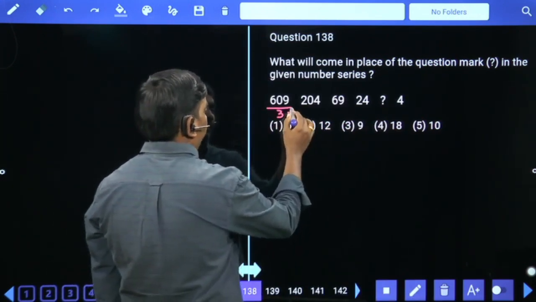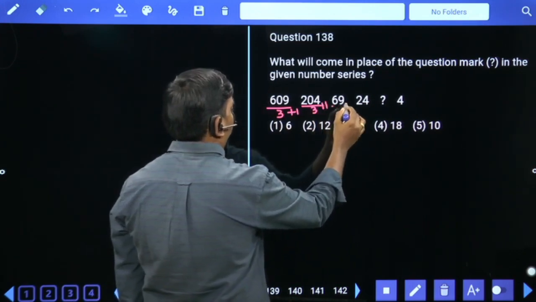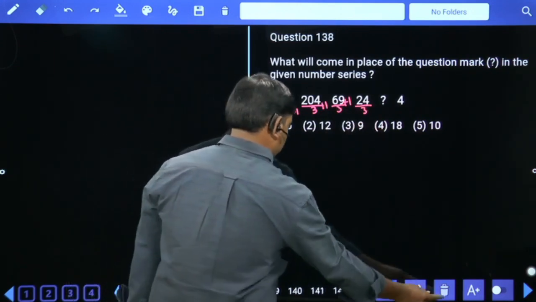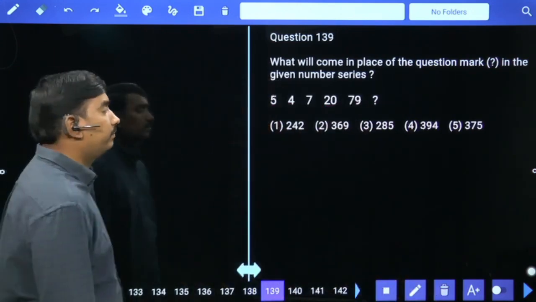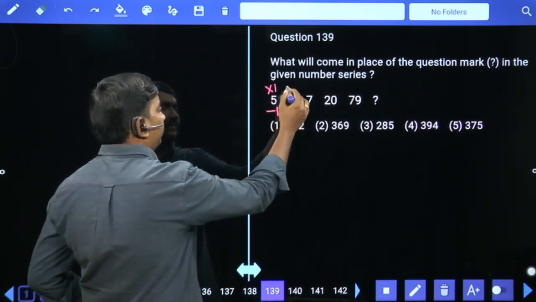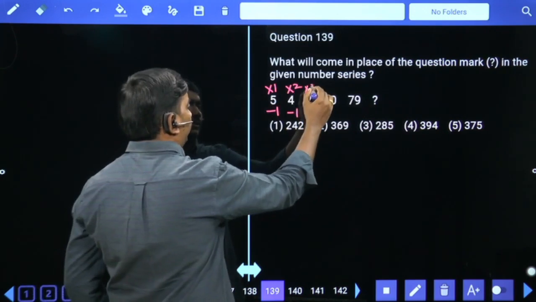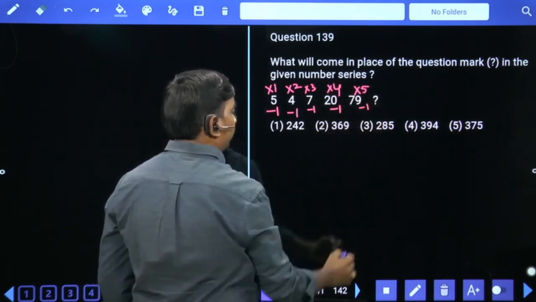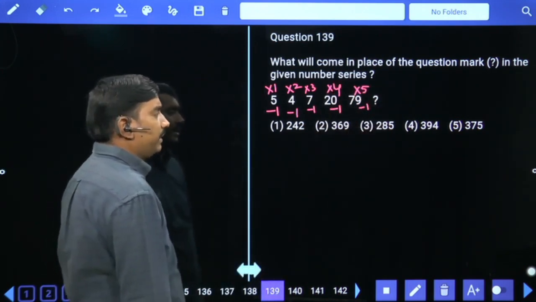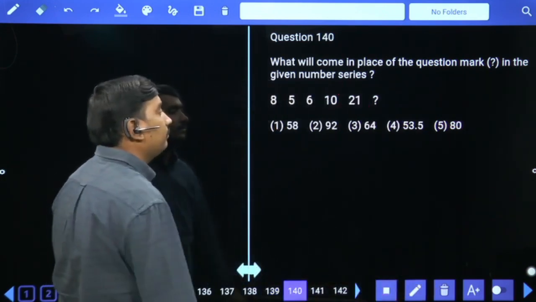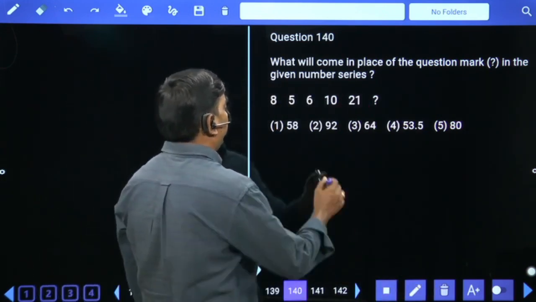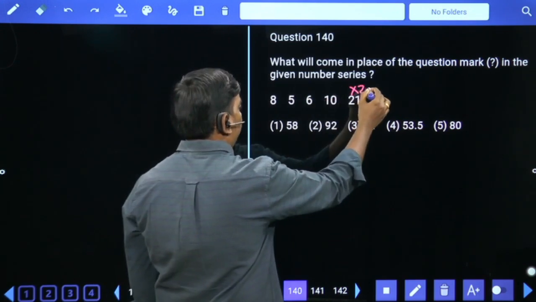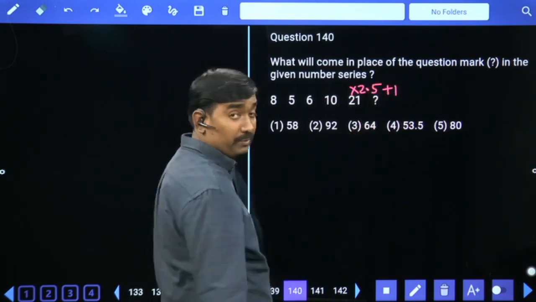By 3 plus 1, by 3 plus 1, by 3 plus 1. 24 by 3 means 8, plus 1 means 9 will come. Into 1 minus 1, into 2 minus 1, into 3 minus 1, into 4 minus 1, into 5 minus 1. 395 minus 1, 394, fourth option. Into 0.5 plus 1, into 1 plus 1, into 1.5 plus 1, into 2 plus 1, into 2.5 plus 1, 53.5.